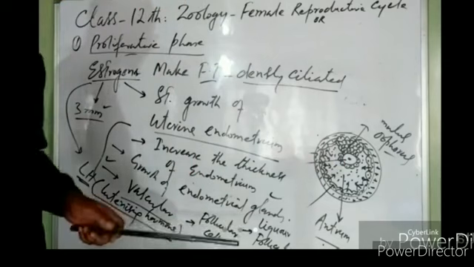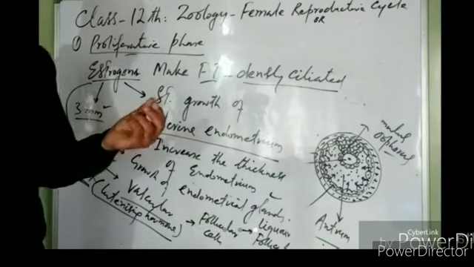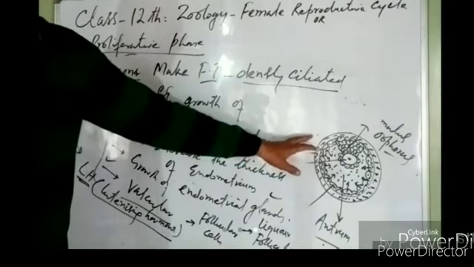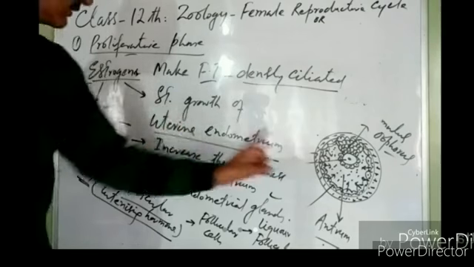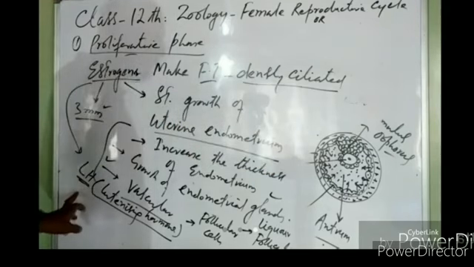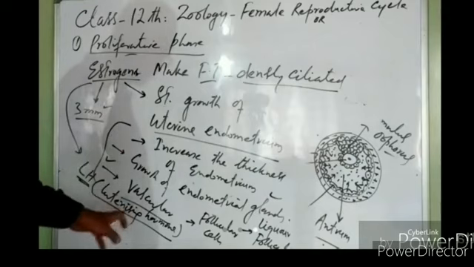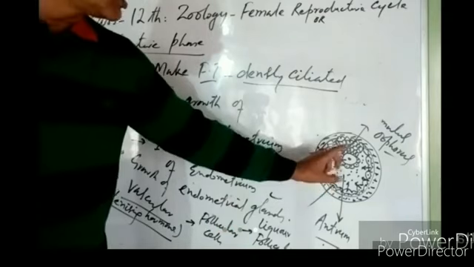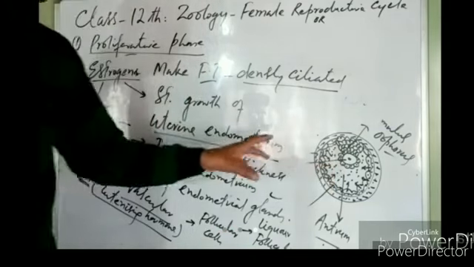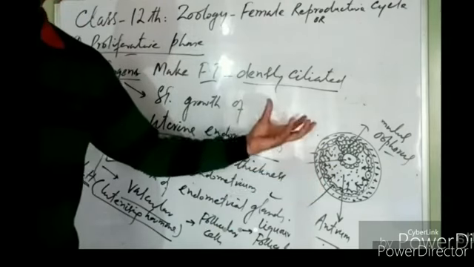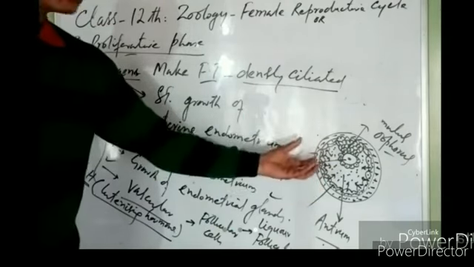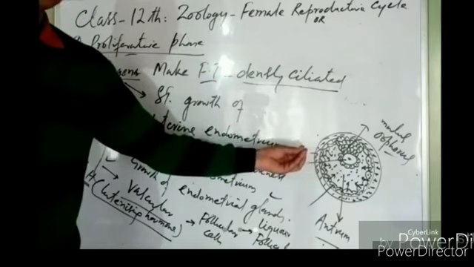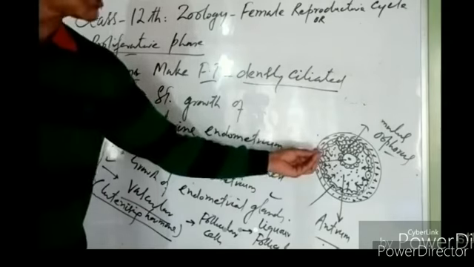And the Graafian follicle now starts appearing as an outgrowth on the surface of the ovary, right? So far, this Graafian follicle was embedded within the cortex of the ovary, right? Now, as estrogen stimulates the release of luteinizing hormone from the anterior pituitary, luteinizing hormone stimulates follicular cells to release liquor folliculi into the antrum. As liquor folliculi accumulates in the antrum, this Graafian follicle swells like a cyst, and it starts bulging on the surface of the ovary. Now we can find this Graafian follicle as a protuberance on the surface of the ovary.